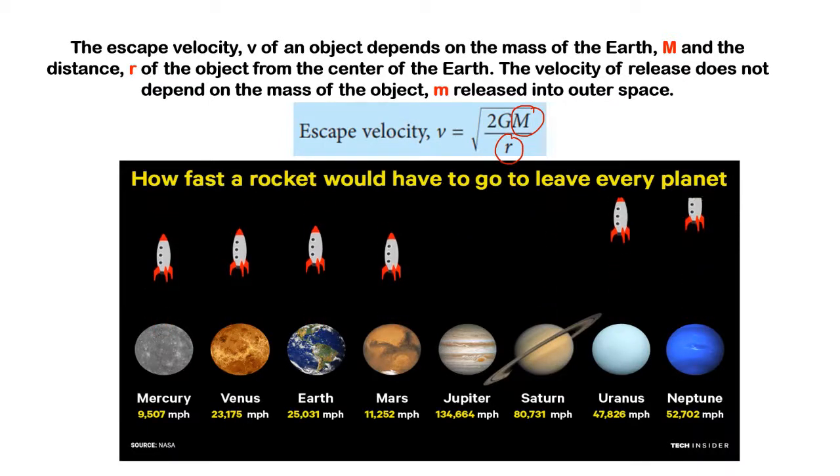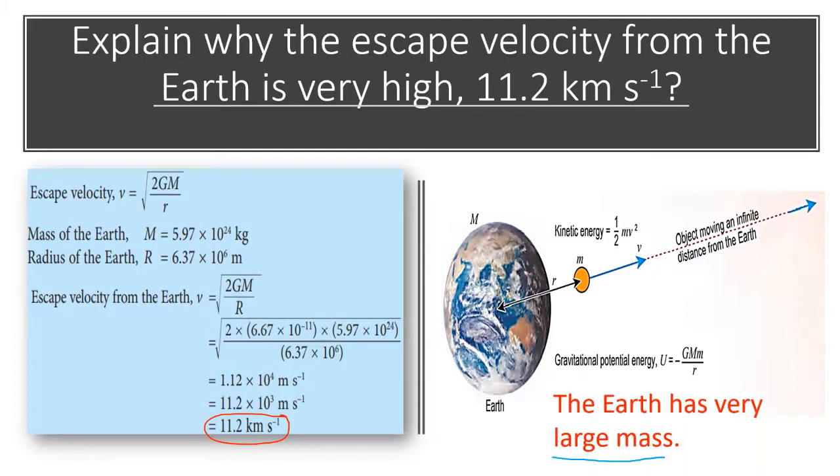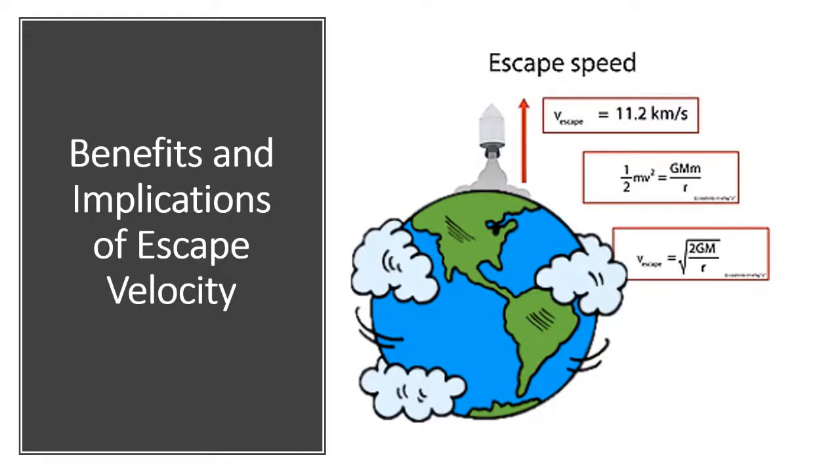If we look at the calculation below, do you know why the escape velocity from the Earth is very high, which is 11.2 kilometers per second? Yes, it is because the Earth has very large mass. Now, let us recall the benefits and implications of escape velocity.